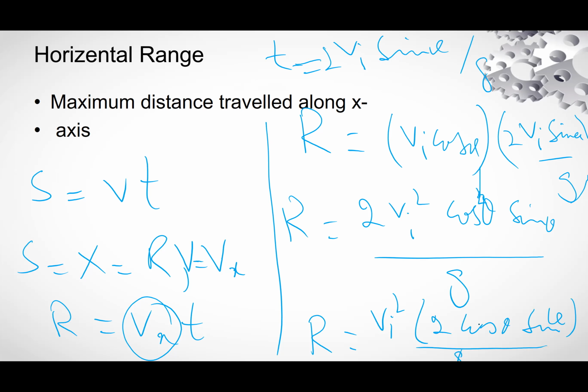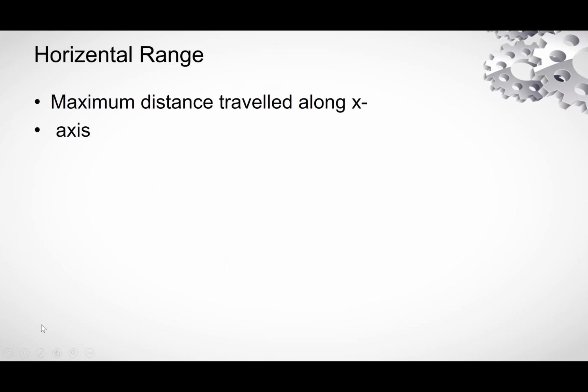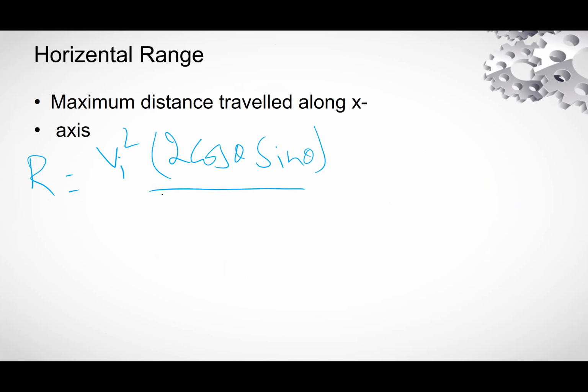I will write this equation again. Range is equal to vi square 2 cos theta sine theta divided by g.